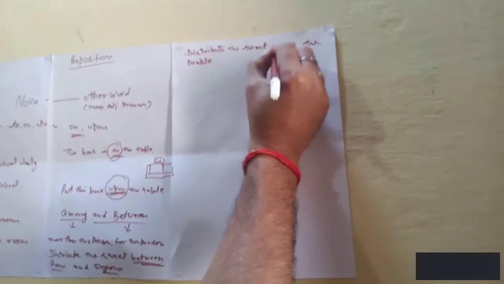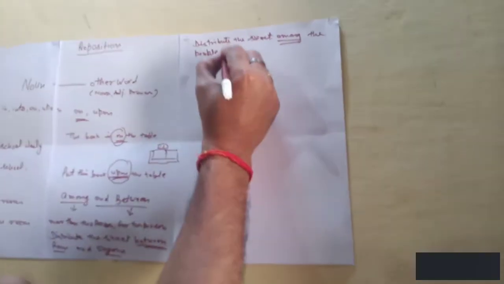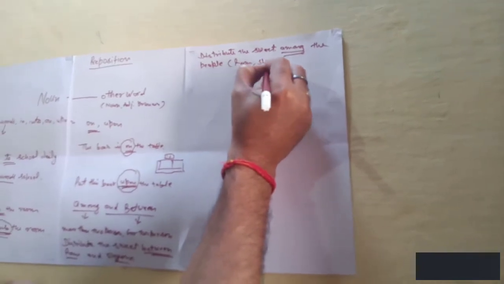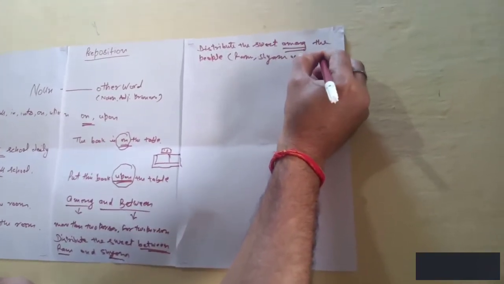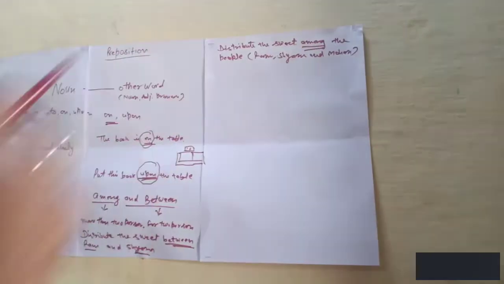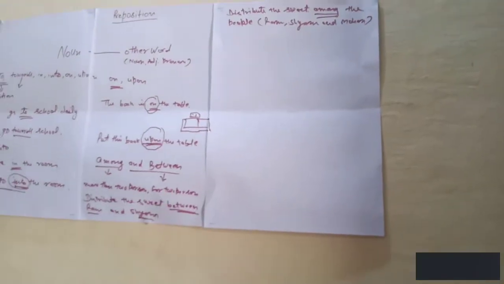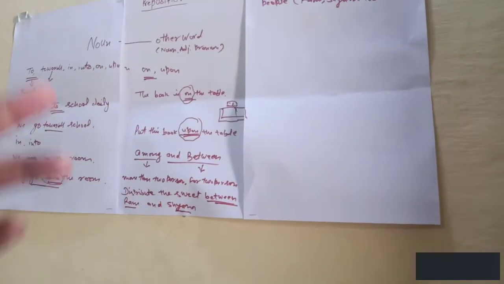It means among the people means more than two people. You can say Ram, Mohan, Shyam. So among is used for more than two persons and between is used for two persons.